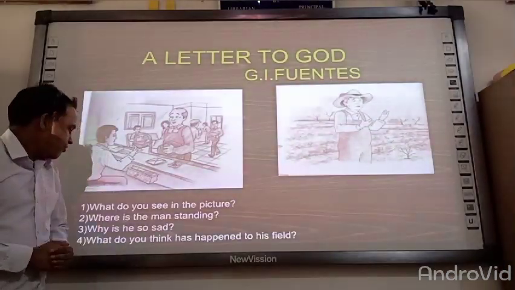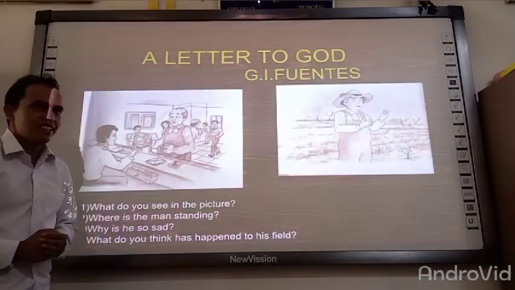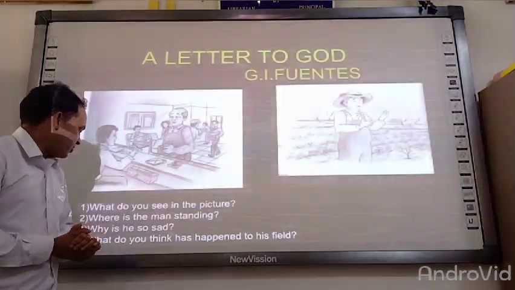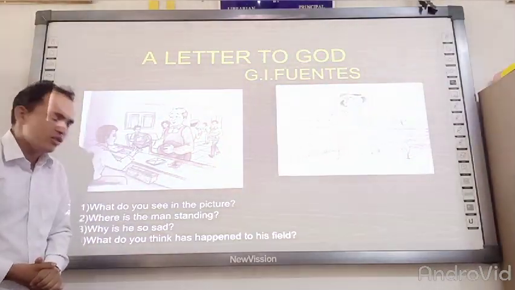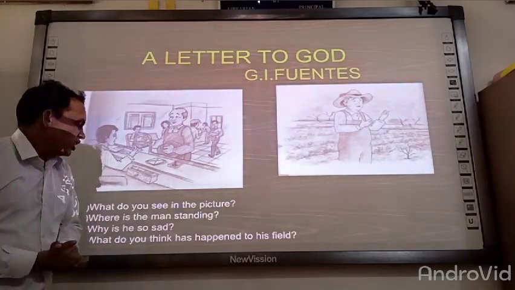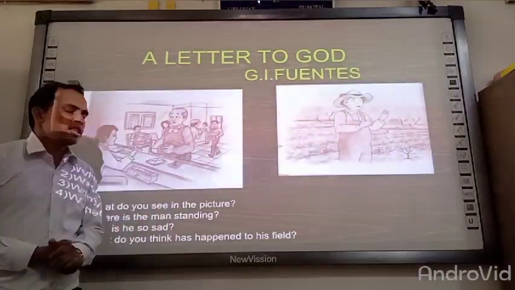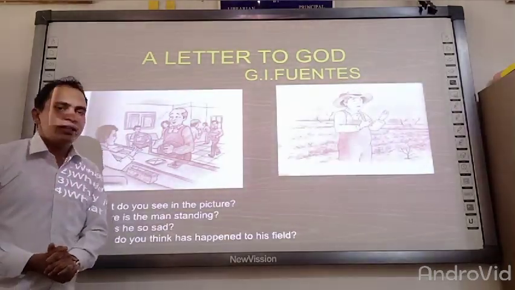Now the third question, why is he so sad? This question I am not going to answer this time because it is all about the story and the climax of the story. The fourth question, we will find out the answer later. The fourth one, what do you think has happened to his field? As he is looking very sad. So we will try to find out what happened to his field in this lesson.